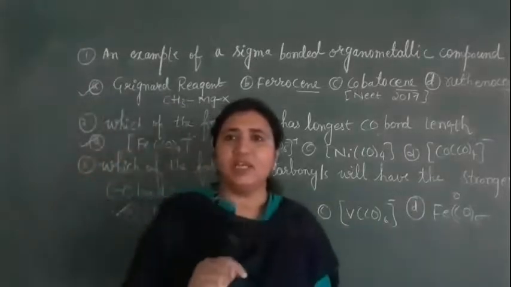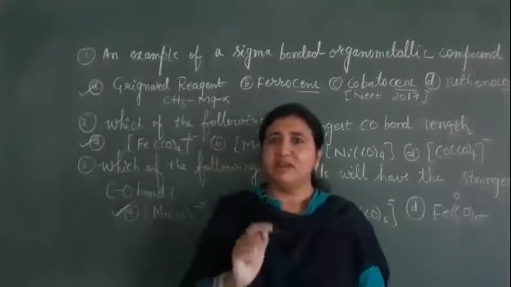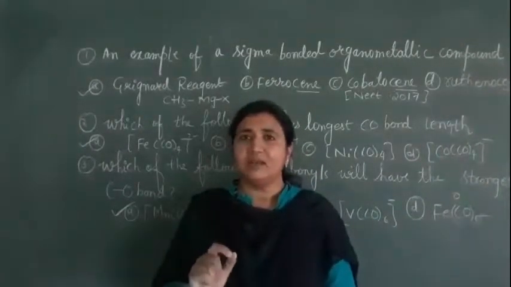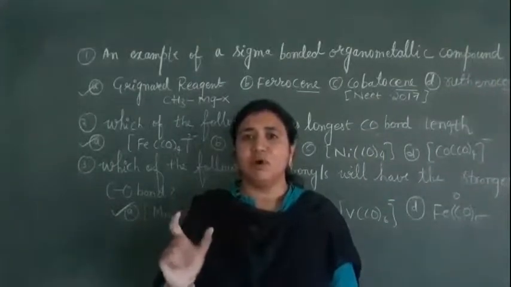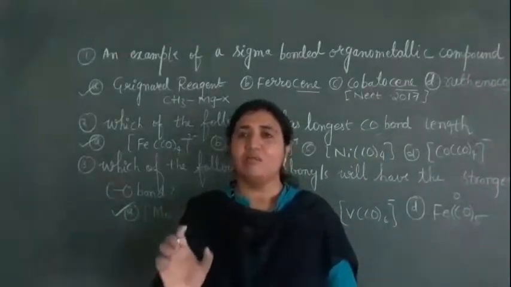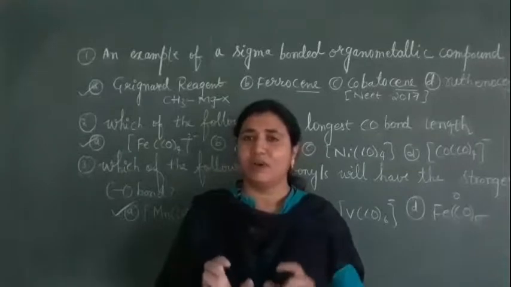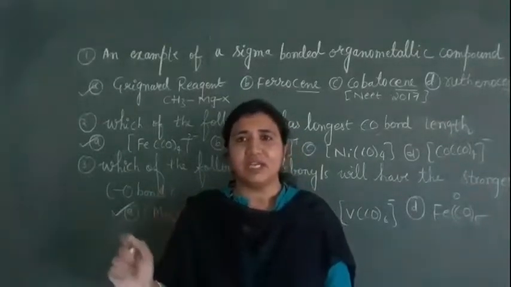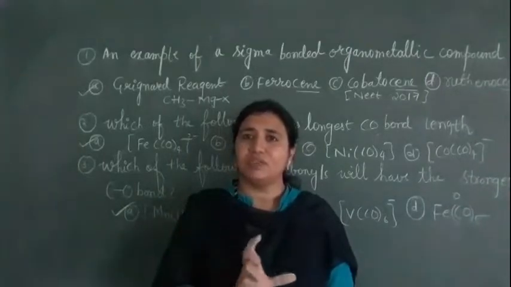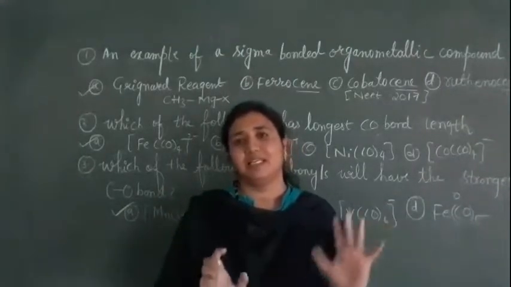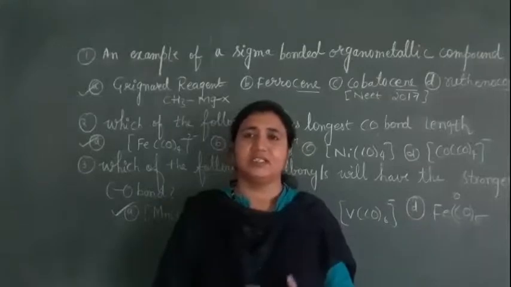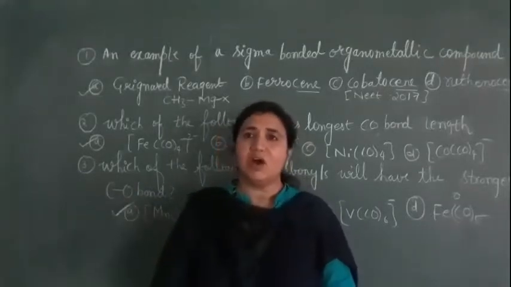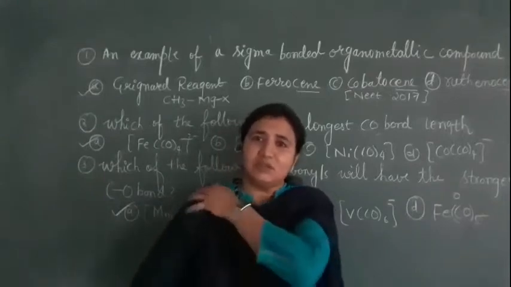So the whole story is just two points to keep in mind. If there is a plus charge on the metal, the CO bond becomes stronger and the bond length decreases. If the metal has a negative charge, the CO bond is weak and its bond length increases. That's it. This is about organometallic compounds. Thank you so much for watching.